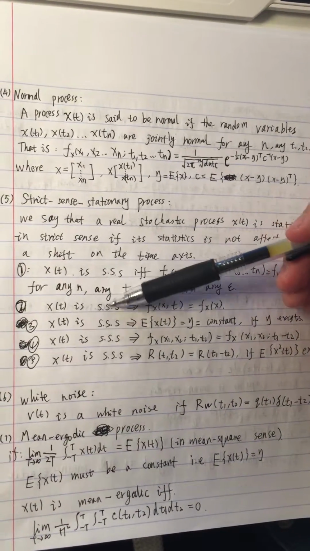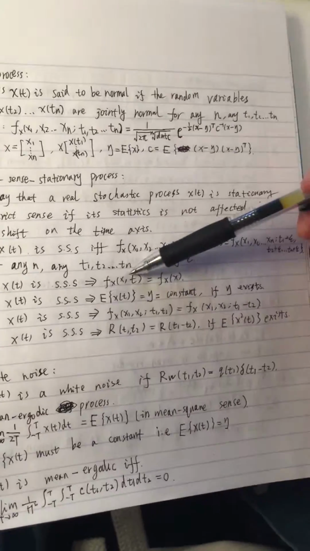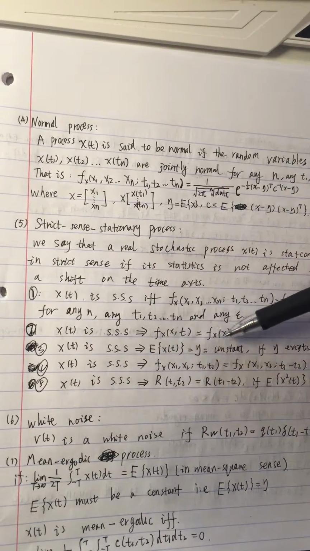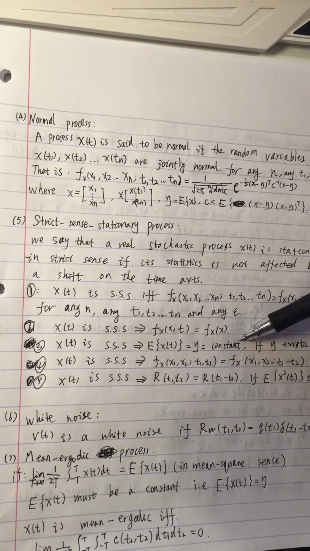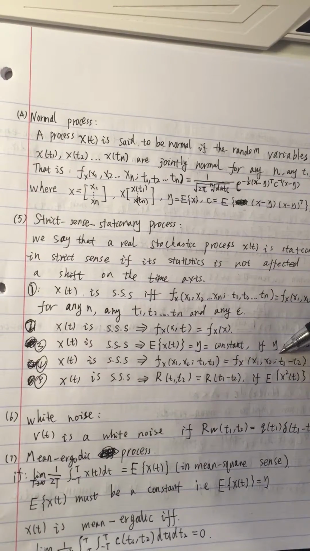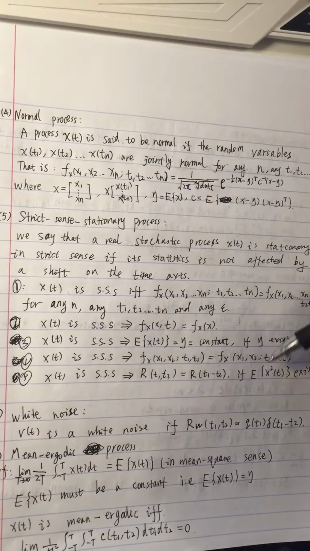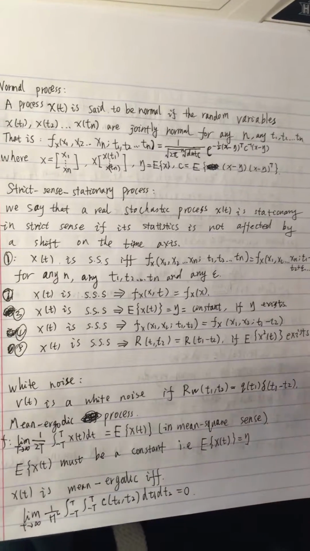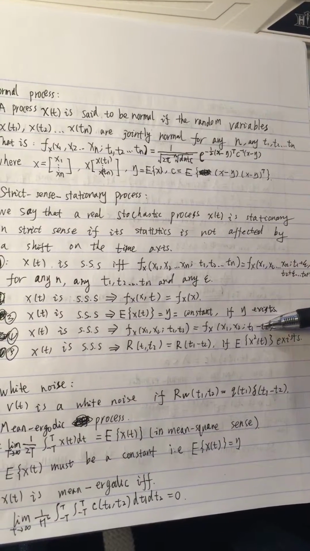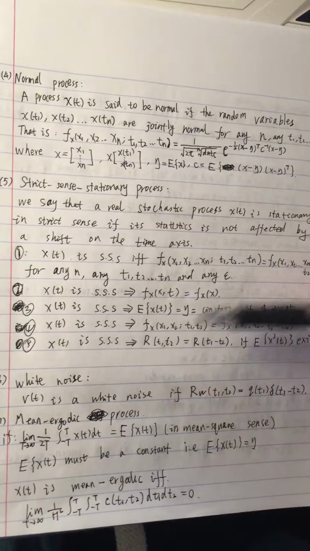And X(t) is SSS, which means f_X(x;t) is equal to f_X(x), and E of X(t) is equal to eta, a constant, and f_X of the second-order is a function of t1 minus t2. And the last is R(t1, t2) is equal to R(t1 minus t2) if E of X squared of t is finite. So if it's finite, we can get that.